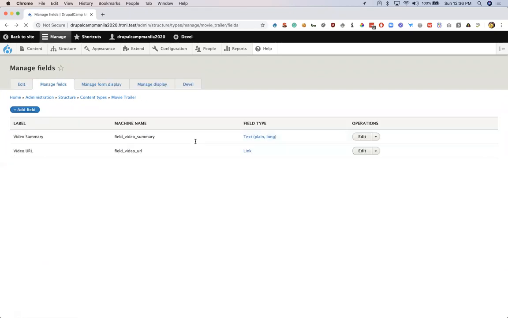So this was the first field. Let's go back and see the settings of the second field. The second field is called video URL. It has a machine name of field_video_url, and it is a field type link. I'll click on edit.